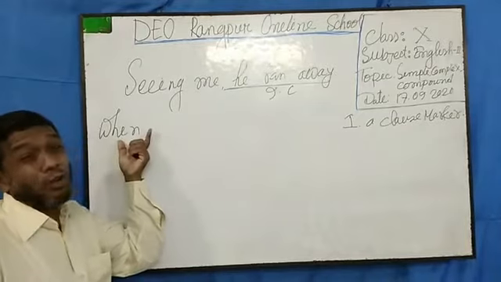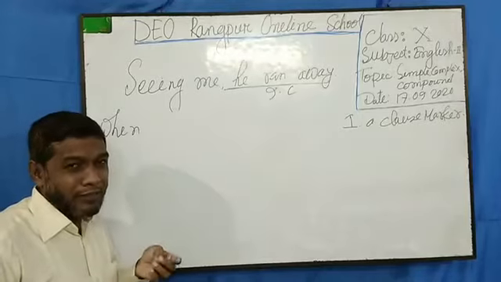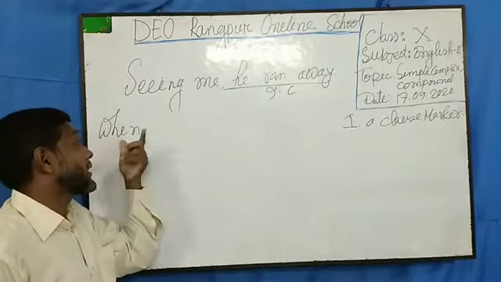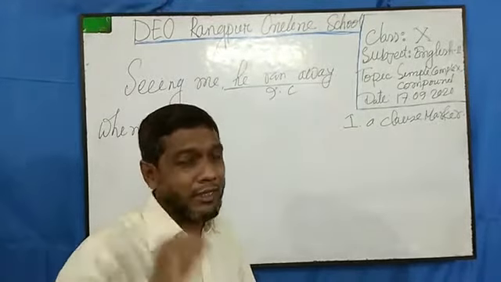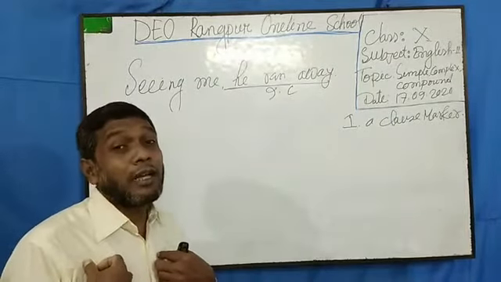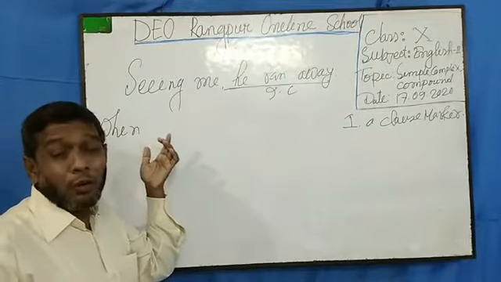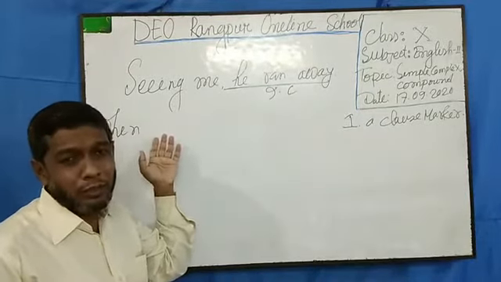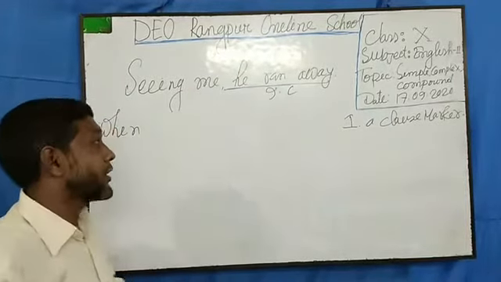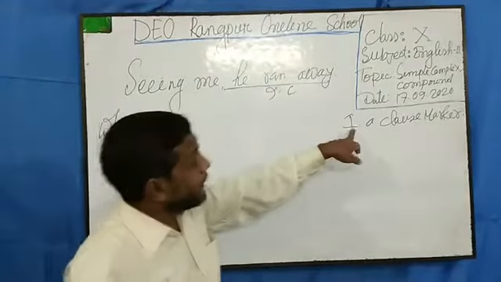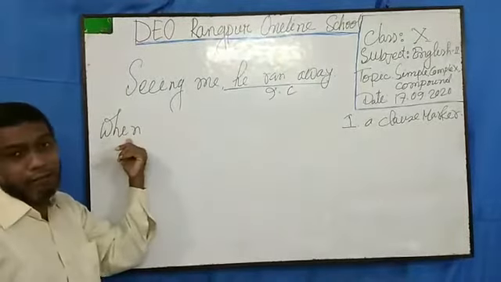You know this marker is fixed for a dependent clause. I told you in my previous classes that the dependent clause has some markers. Without markers, a dependent clause cannot be formed. I gave you 23 markers and told you that you must remember them: who, whom, whose, when, where, why, how, while, what, that, if, since, as, because, though, although, till, until, unless, so that, so...that, as soon as, etc. These markers are fixed for dependent clauses. So technique number one, I must take a clause marker. I have taken a marker here.